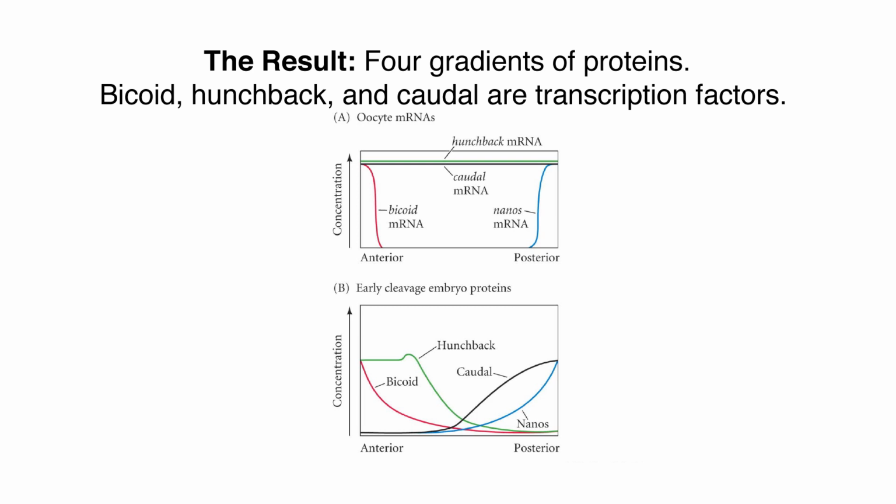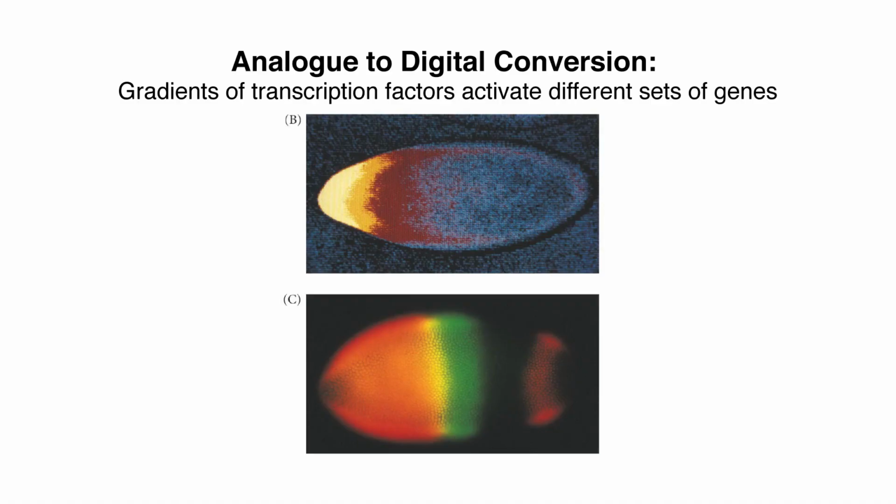So between caudal, hunchback, and bicoid, all of which are transcription factors, you structure the entirety of the egg. And so here is specification done within a single cell. It's done within the fertilized egg of Drosophila. So in a way, you're converting analog information eventually into digital information.